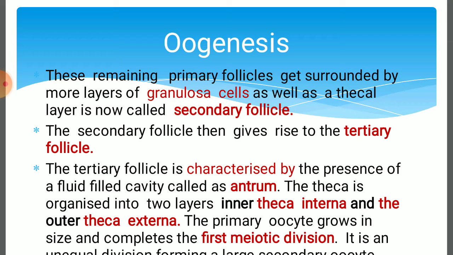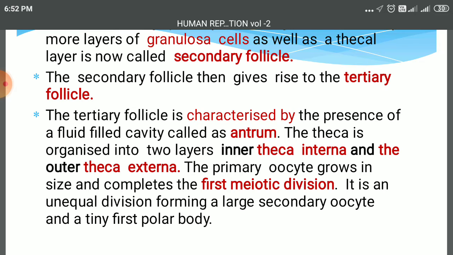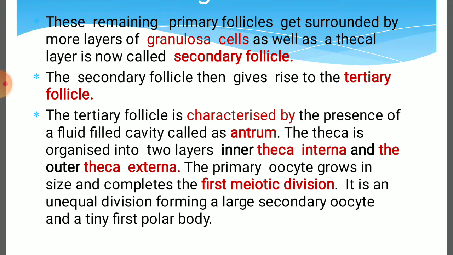The remaining primary follicles get surrounded by more layers of granulosa cells as well as a thicker layer, now termed a secondary follicle. The secondary follicle then gives rise to the tertiary follicle. The tertiary follicle is characterized by the presence of a fluid-filled cavity known as the antrum, and the layer that covers the tertiary follicle is organized in two layers, the inner theca interna and the outer theca externa.